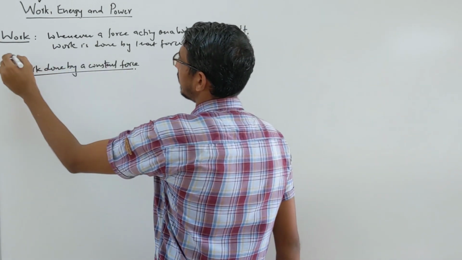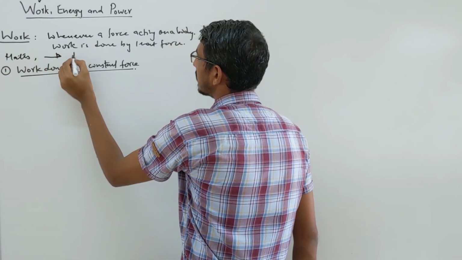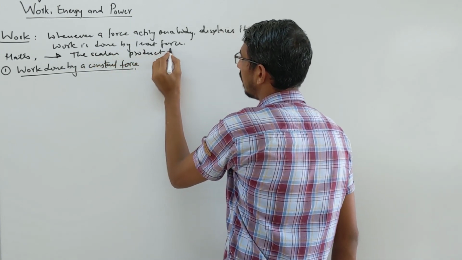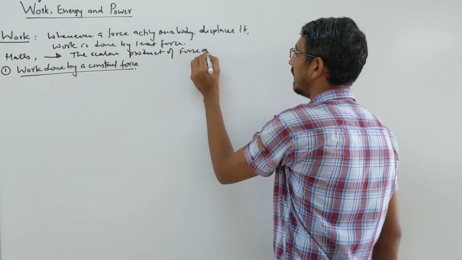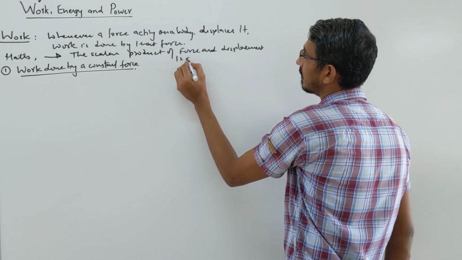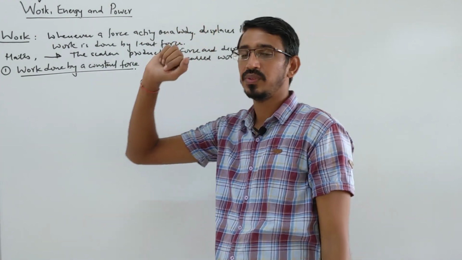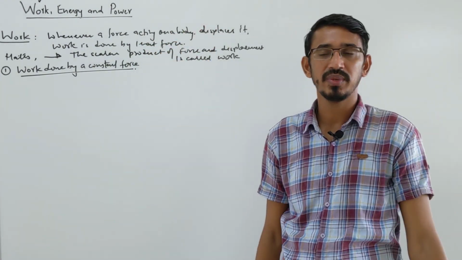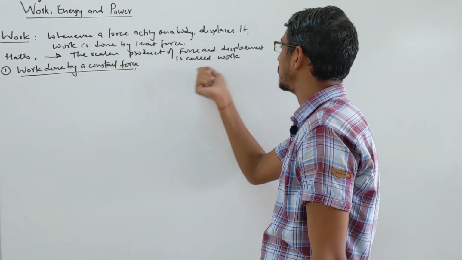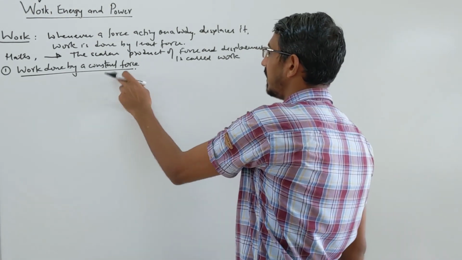Or in maths, mathematically you say that the scalar product of force and displacement is called work. This is your mathematical definition, right? That's in general how you say that force is acting on a body, displacing it, then we call work is done. Then what is the formula or the definition? The scalar product of force and the displacement is called simply work, right?